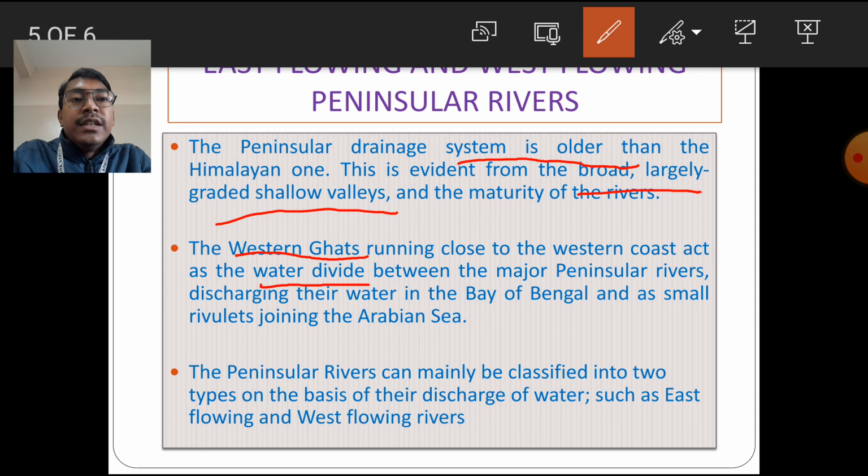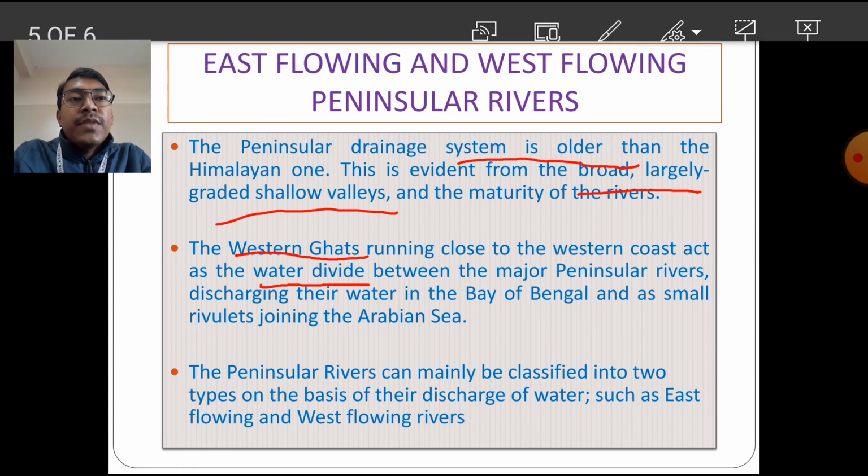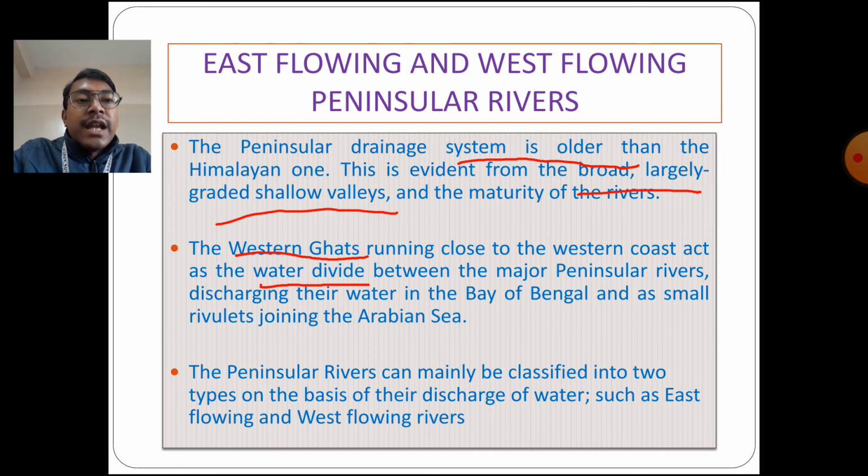The rivers which flow towards the Bay of Bengal are the east flowing rivers, and the smaller rivers which flow towards the Arabian Sea are the west flowing rivers. So the peninsular rivers can be classified into two types on the basis of their discharge of water.